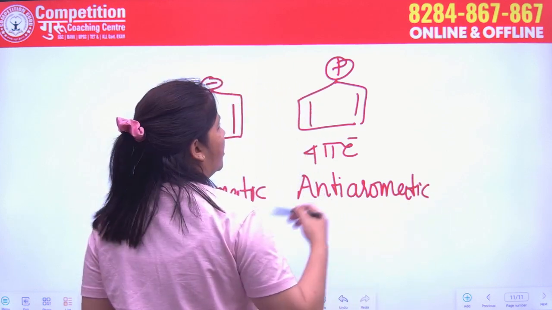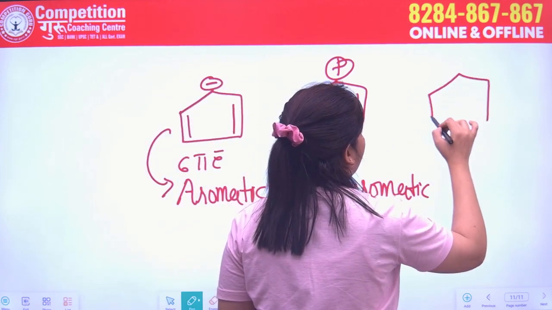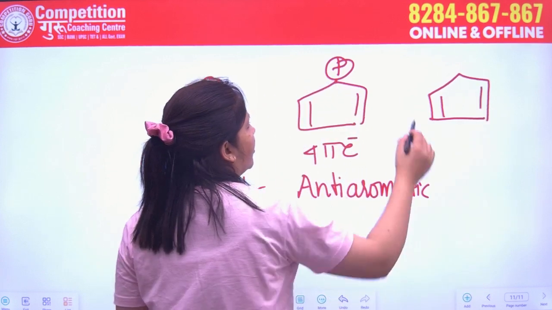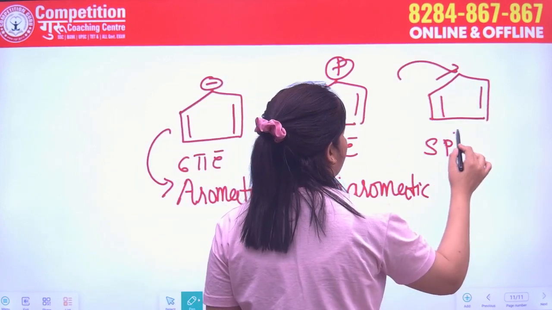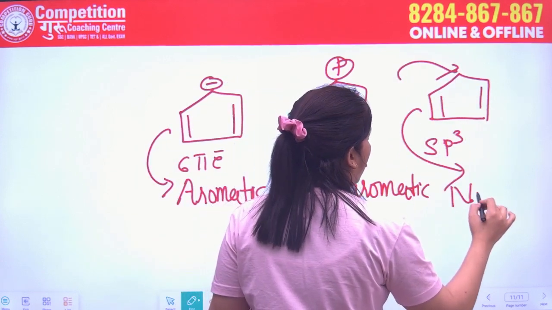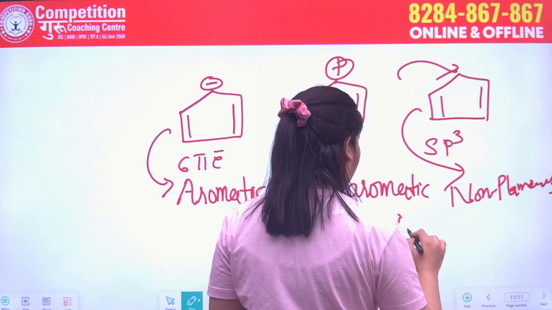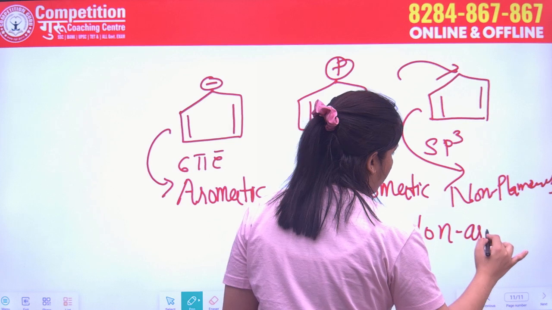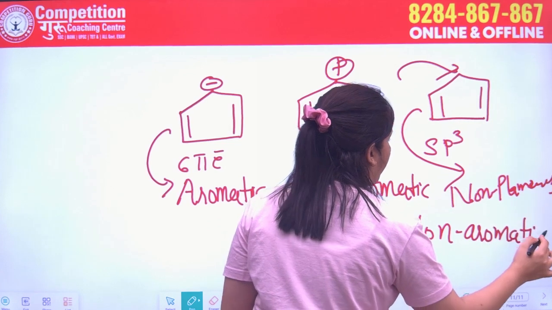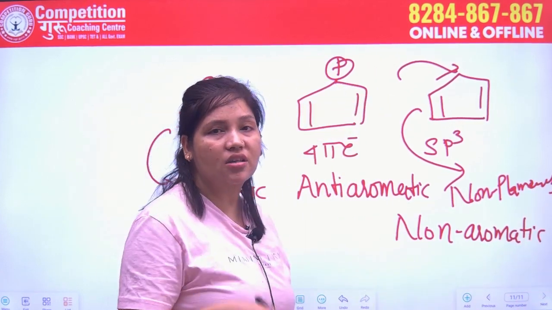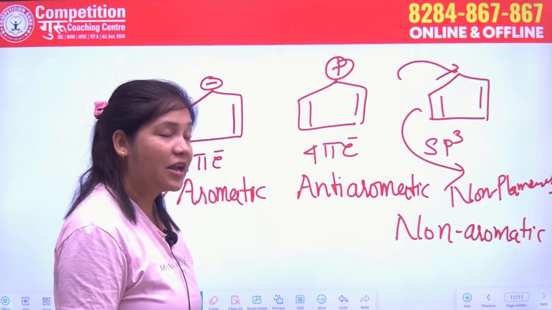And if here one atom is sp3 hybridized, then there is non-planarity in the molecule, and it is called non-aromatic. But non-aromatic compounds are still stable as compared to anti-aromatic compounds.